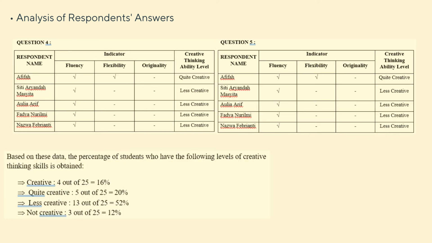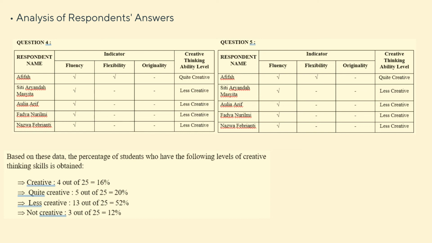In question number 4, the 5 students met the fluency aspect, and only 1 student met the flexibility aspect, and no 1 student met the originality aspect. And the last question has the same results as question number 4, namely the 5 students met the fluency aspect, only 1 student met the flexibility aspect, and no 1 student met the originality aspect.